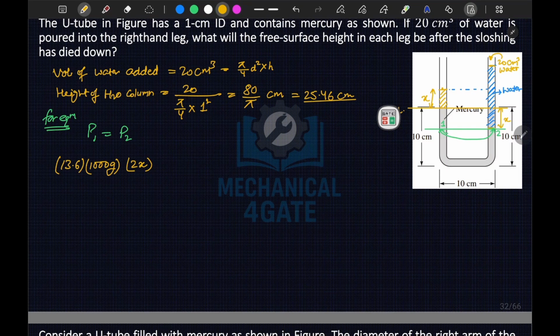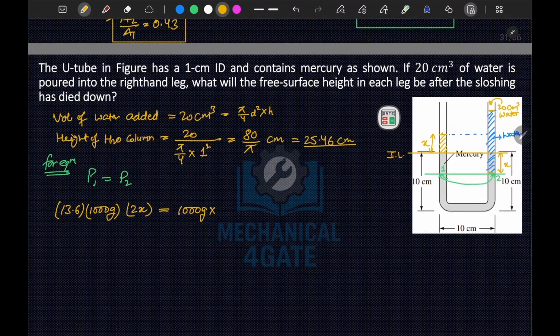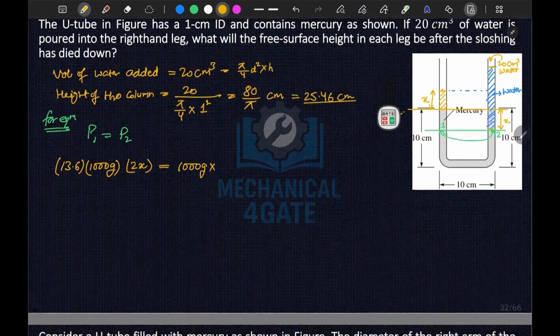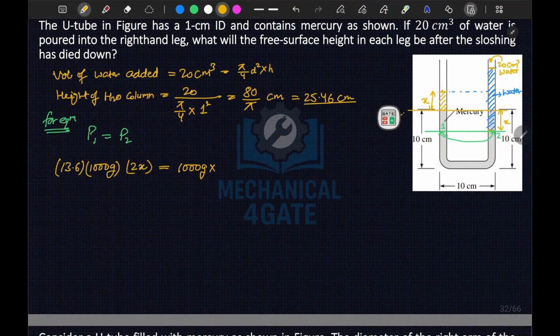This is the pressure at P1, and it should be equal to the pressure at P2, that is the water column height, which we have calculated as above. So let's write it as 1000 times g times 25.46, in centimeter. So what is the free surface height in each leg? If I use centimeter, I will directly get the x value in centimeter.